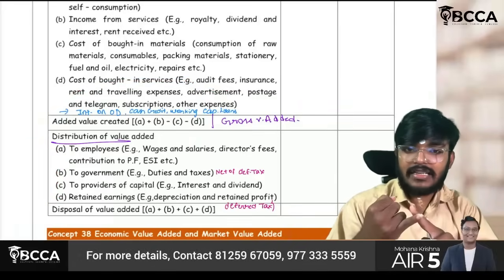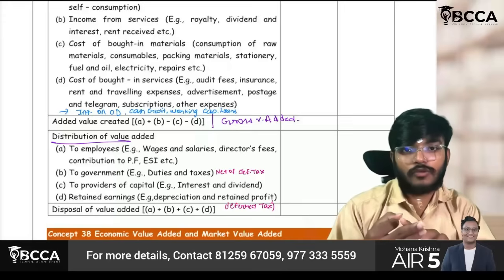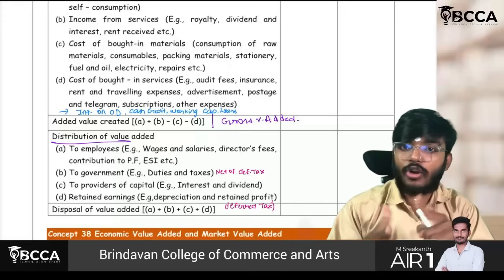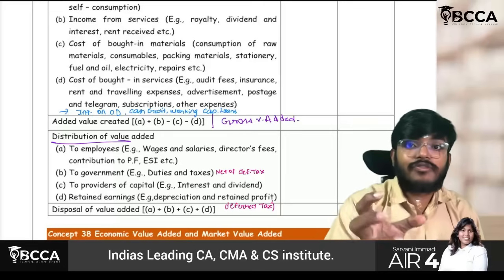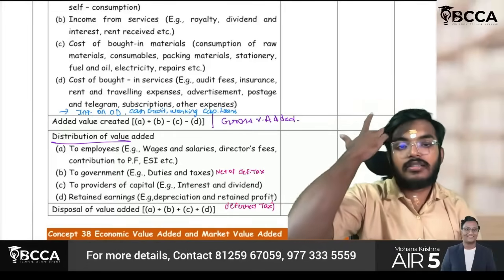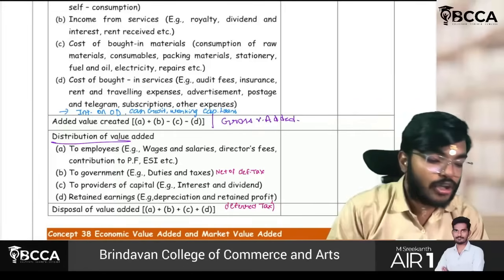Just take sales, add other incomes, minus cost of goods sold, purchases, and adjust for changes in stock in trade. Lastly, minus cost of service expenses, cost of bought in services. If you do that, you will be getting gross value added.